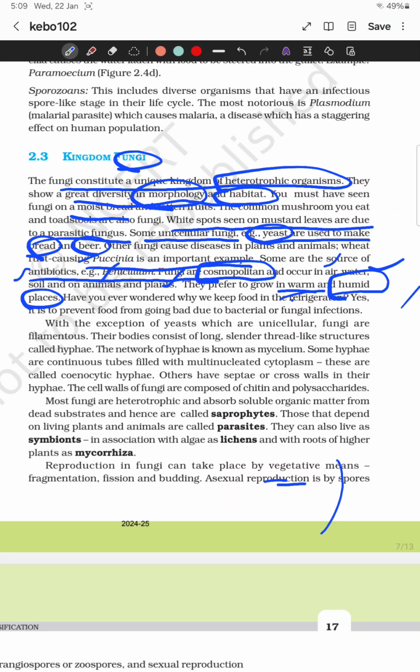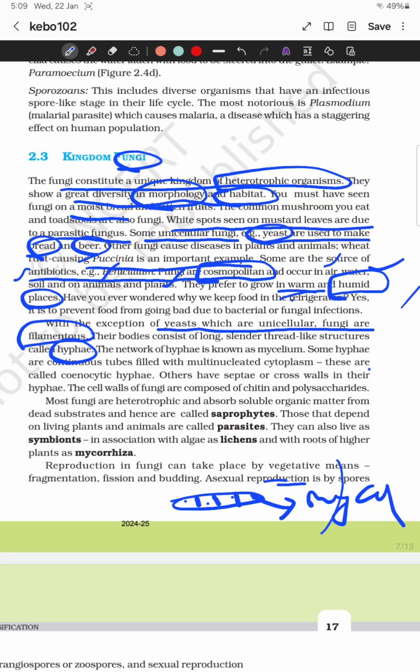Some fungi, like yeasts, are unicellular, and some fungi are filamentous. Their body consists of long, slender, thread-like structures called hyphae. These are known as hyphae, and the network of hyphae is known as mycelium. Some hyphae are continuous tubes with multinucleate condition, which means more than one nucleus can be seen. These are coenocytic hyphae, and others are of another type.